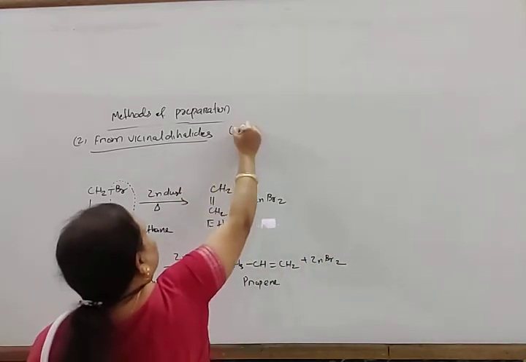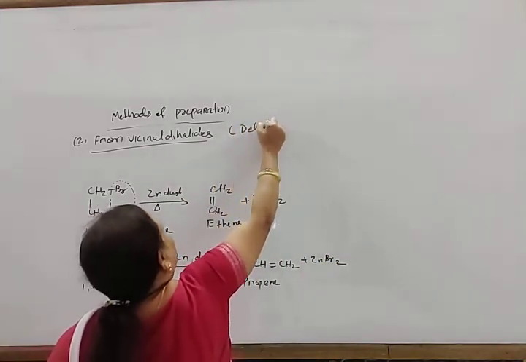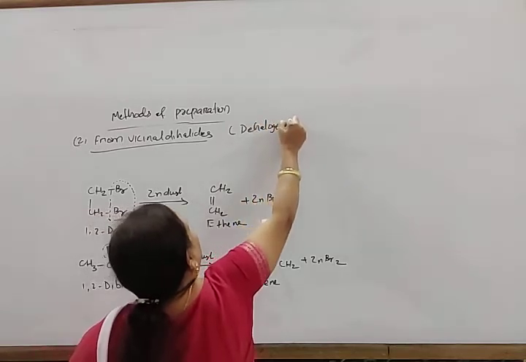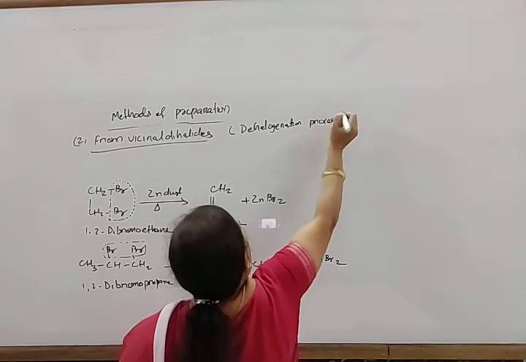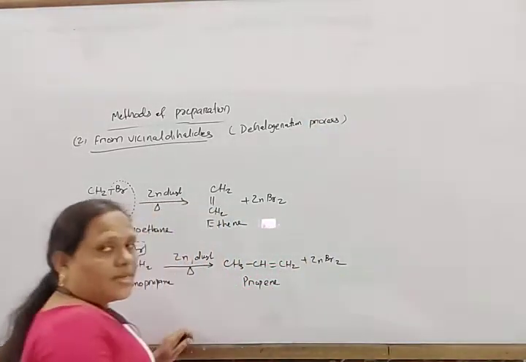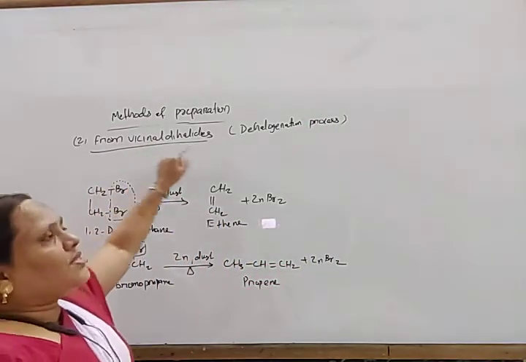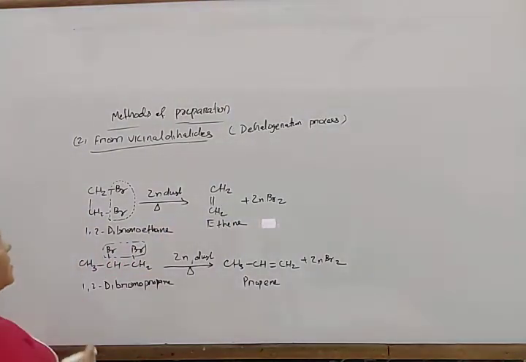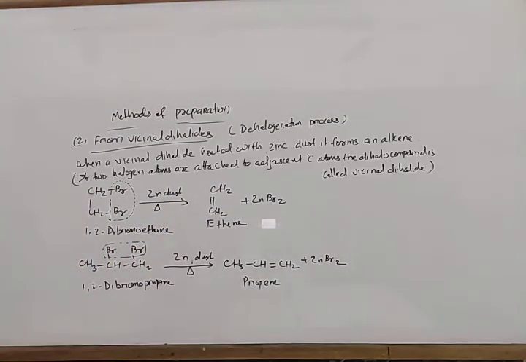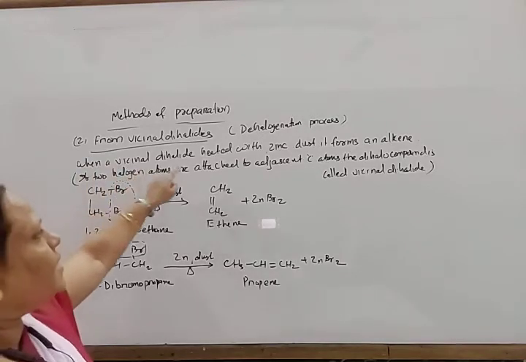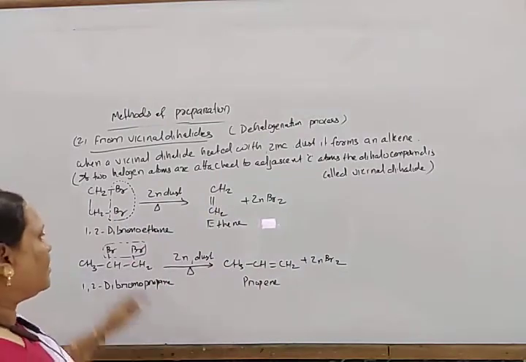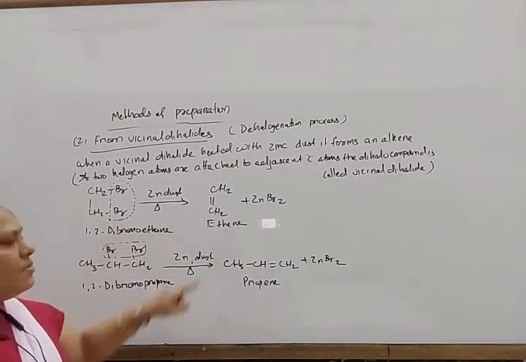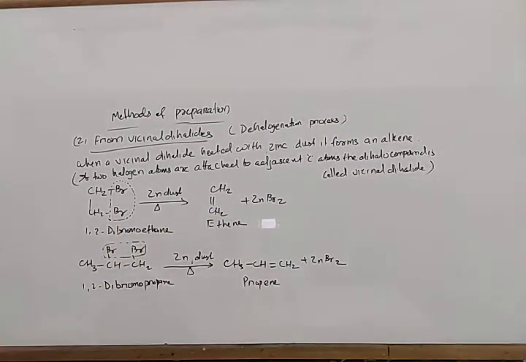So this process is the dehalogenation process. First one was dehydrohalogenation, and this is the dehalogenation process. So when a vicinal dihalide is heated with zinc dust, it forms an alkene.